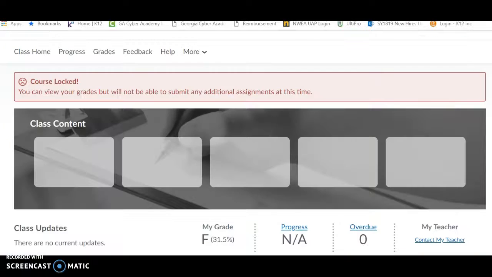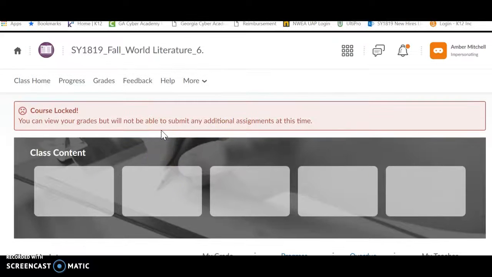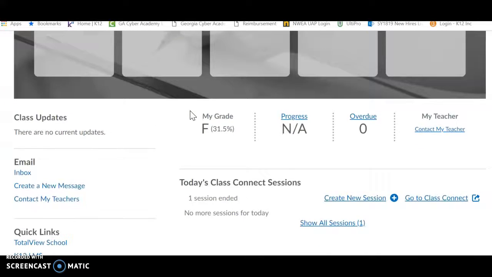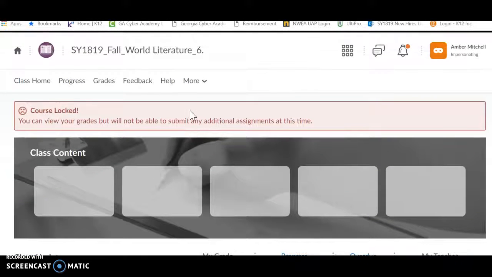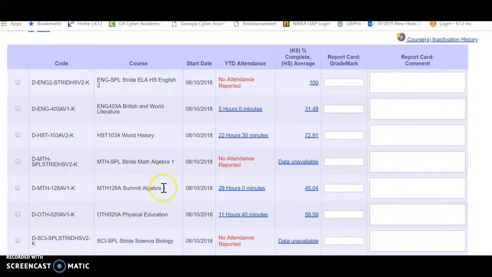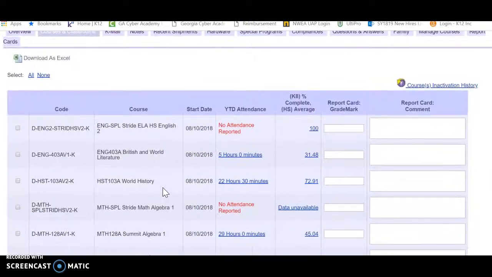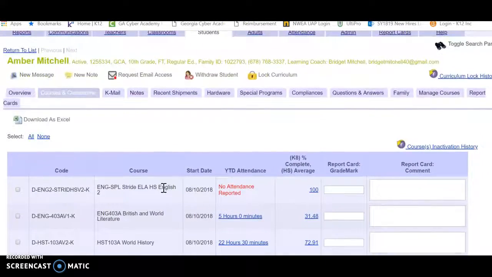However, when I log into the course that she's in right now, which is SY 1819 Fall World Literature 6_6, and I log in as her, this is what comes up. It says course is locked. But as you saw everywhere else, the course was not locked here or shown as locked in TVS.